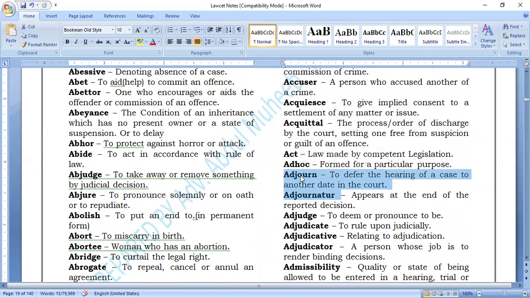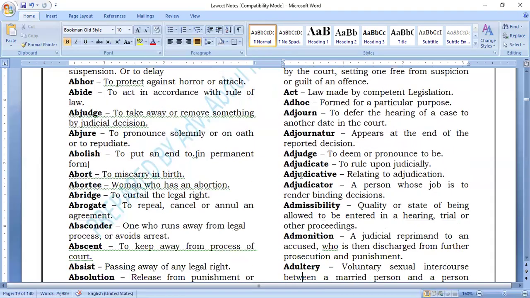What is adjourn? To defer the hearing of a case to another date in the court. So adjourn means today is the date, you say, sir, I am not ready, I want some more time. The court will say, okay, come on another date. It's called adjournment. Right? Adjourn. Yes. Taking the next date.